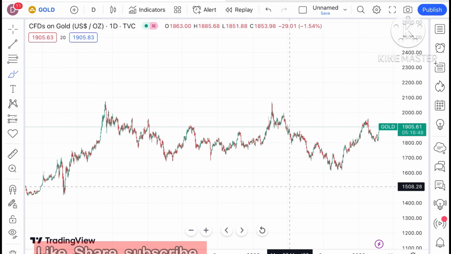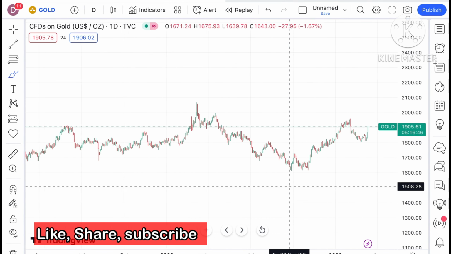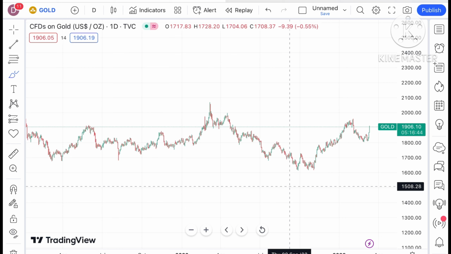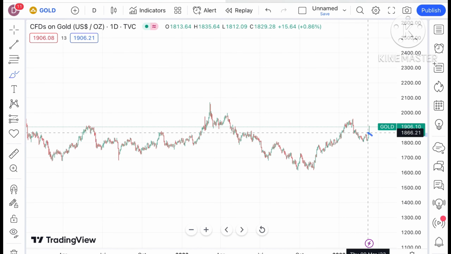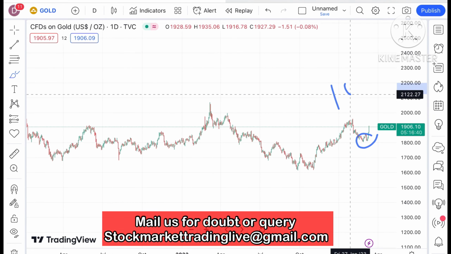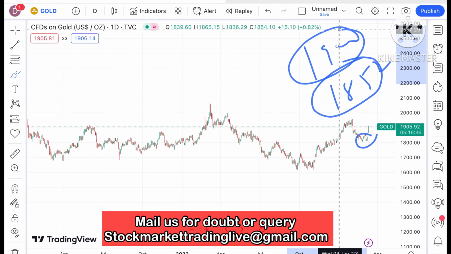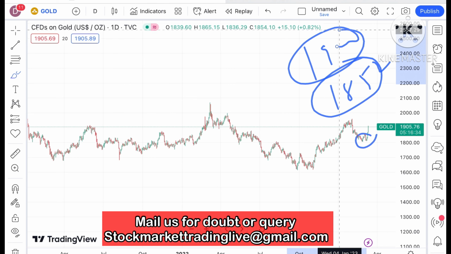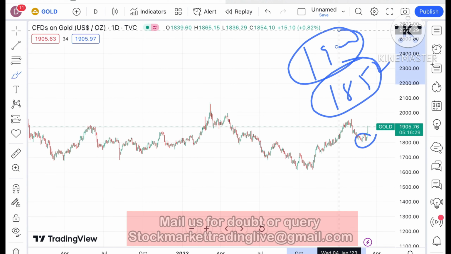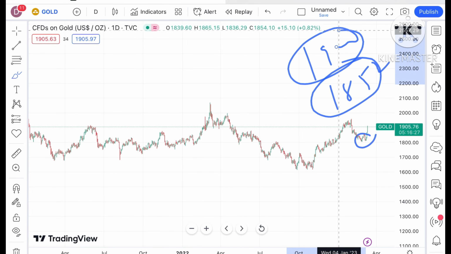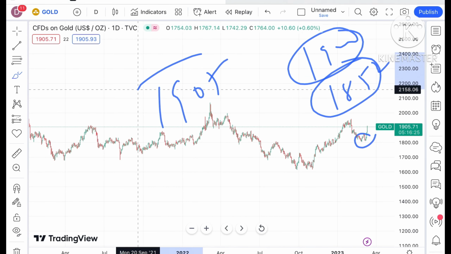See, if you look at the chart of gold, what I have already explained in my weekly video as well as in a Monday video, you have seen that if the price crosses a level of around 1852, chances are very high it can touch a level of 1900. You can check my monthly video also, as well as the weekly video and a day-wise video, where I have explained that if the price sustains above a level of 1852, chances of going further upside are there. Now it is trading at around $1905.